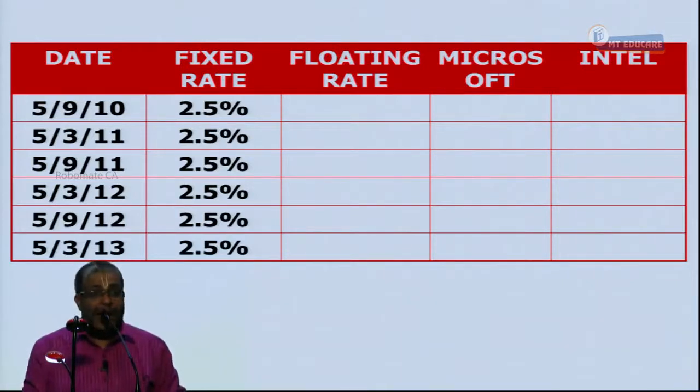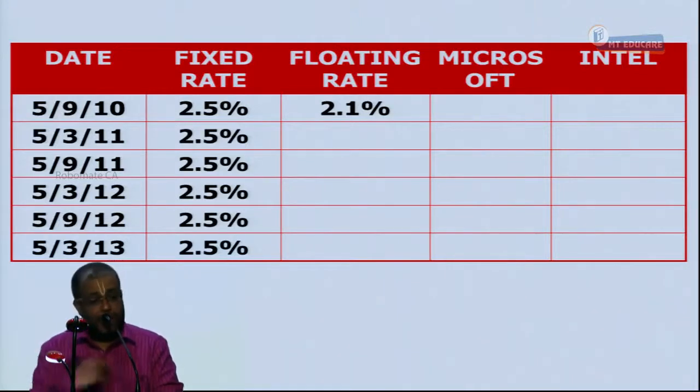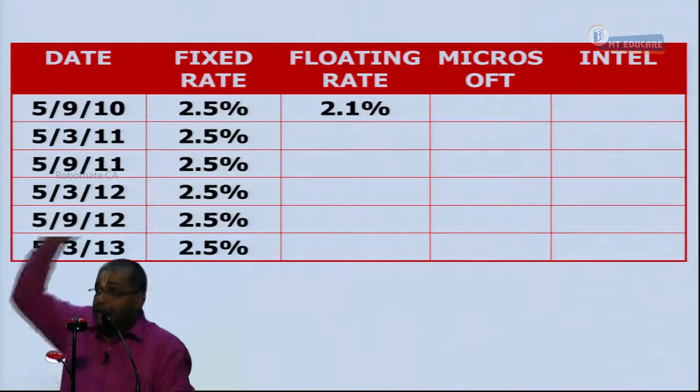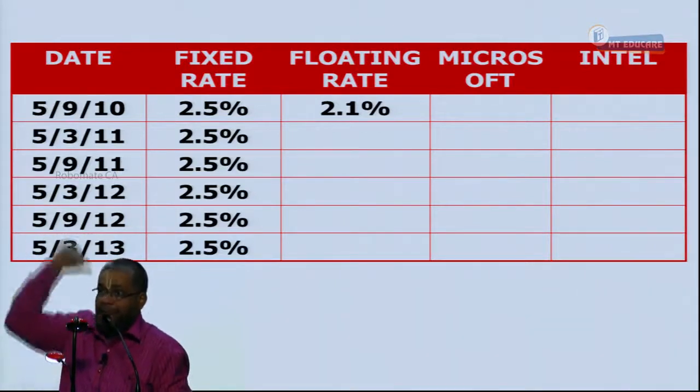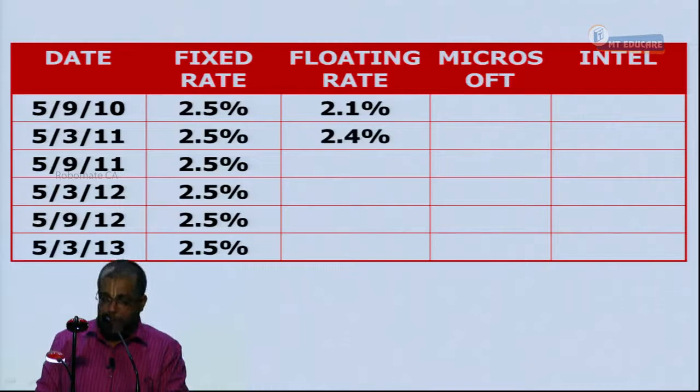On 5th September, what floating rate will I be receiving or paying? The floating rate is determined on 5th March. What is the floating rate on 5th March? 4.2. Divided by 2 is 2.1. The floating rate to be received or paid on 5th September is determined on the previous date, 5th March. 4.2 by 2 gives you 2.1. Do you have clarity? Next, 4.8 by 2 gives you 2.4. 5.3 by 2.